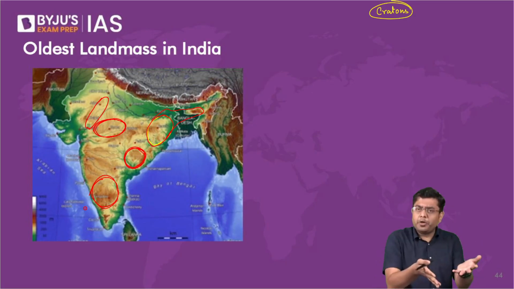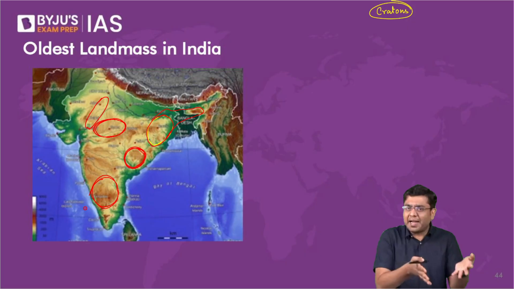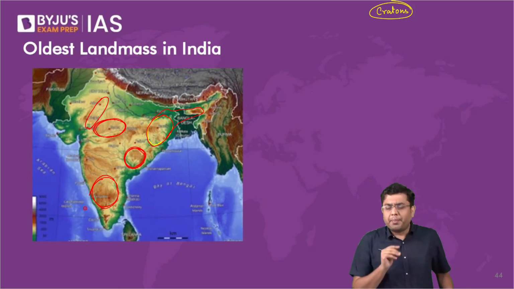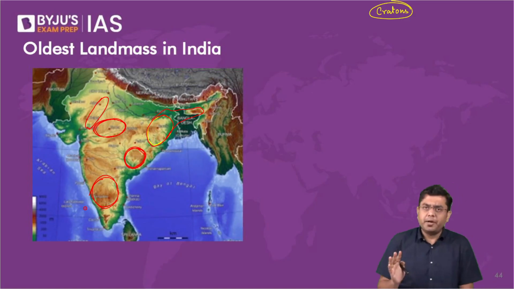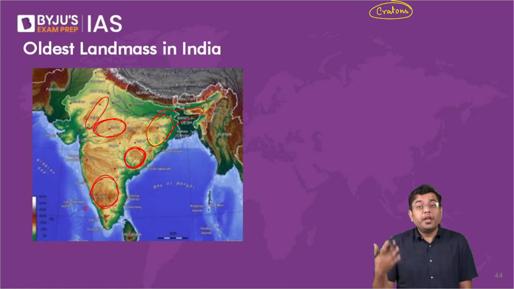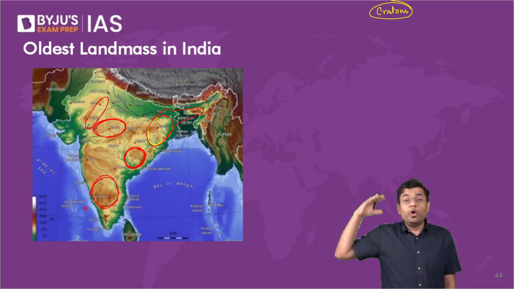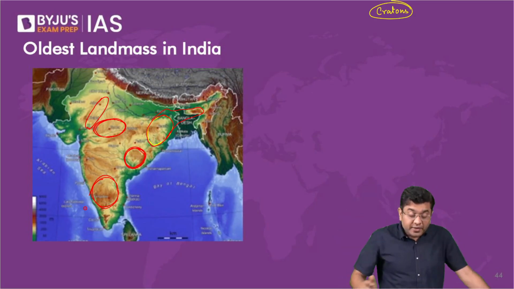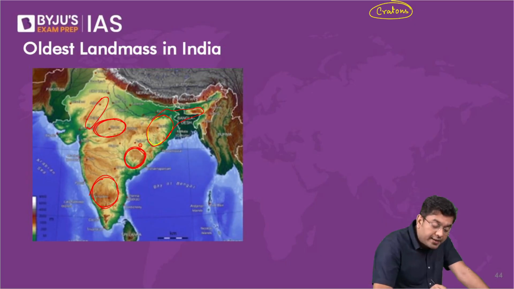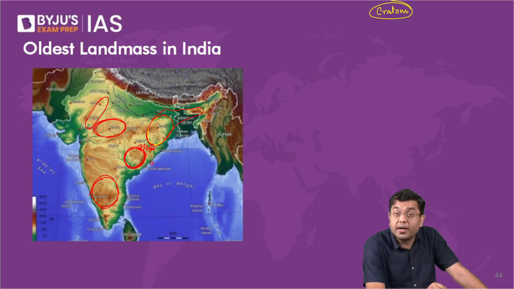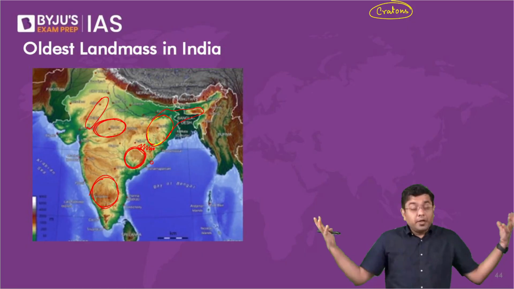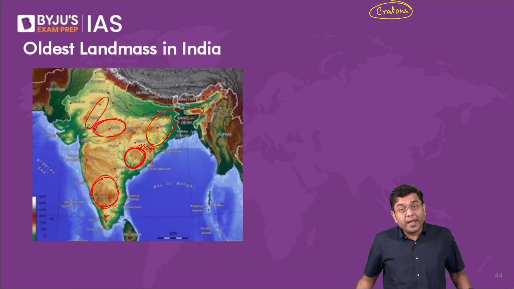Now obviously at that point of time, the land that we are referring to was not situated in the present position. It was situated somewhere completely different. At that point of time, you had multiple such volcanic eruptions, increasing the height of these cratons, creating many lofty mountain peaks in this area. These cratons would come together, creating the fold systems of mountains in between. For example, the Garjat range, the Garjat hills that you find in the region of Odisha, is supposed to be a product of the Chota Nagpur and the Bastar craton coming together.